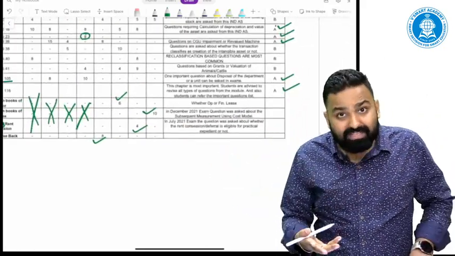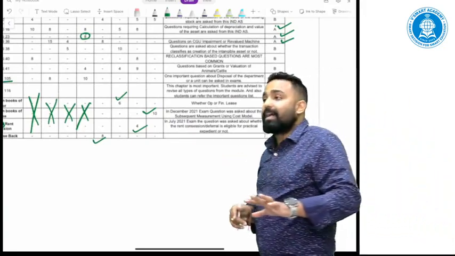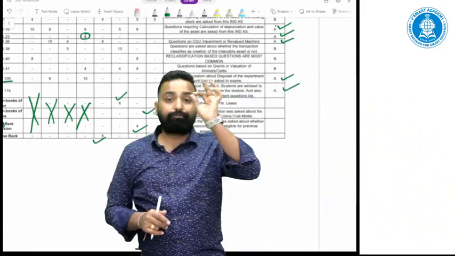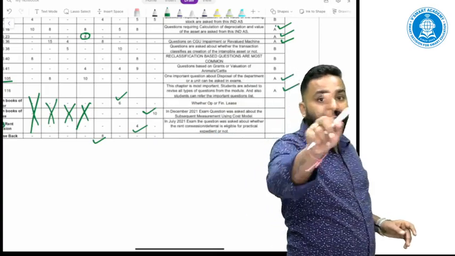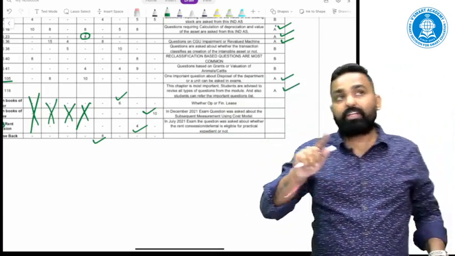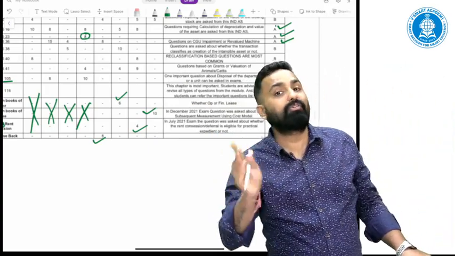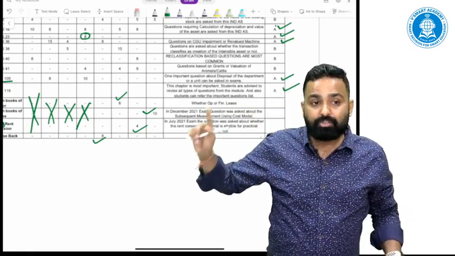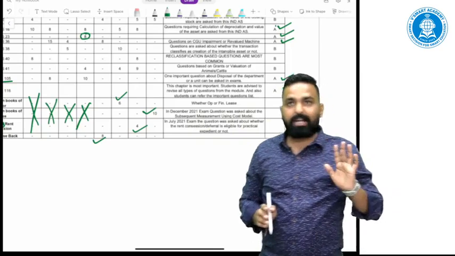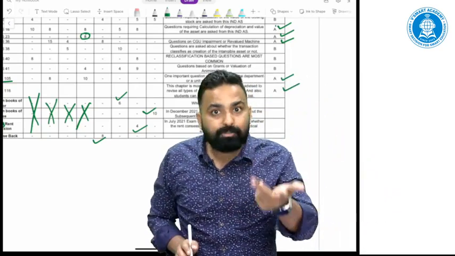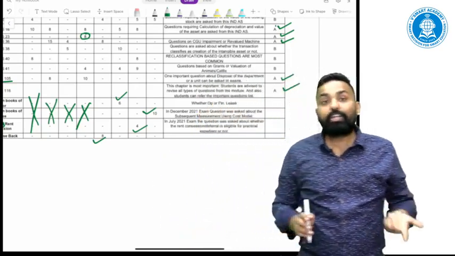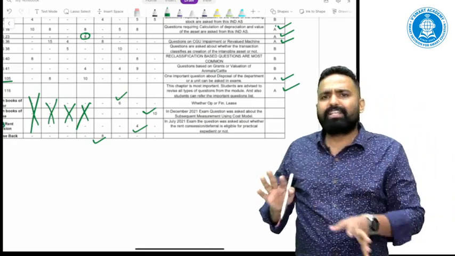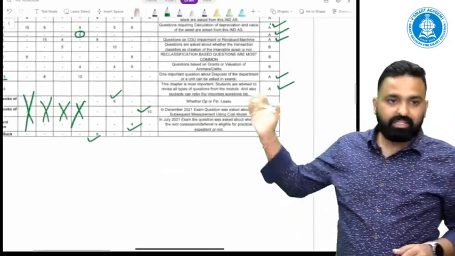For the upcoming May 22 exam, I must say, please focus on the modification part, especially the modification in the books of lessee and the modification in the books of lessor. Your focus should be on the modification part. What is not yet asked is the modification part. The sublease part is also not yet asked. So focus on these 2 especially. Okay, so this is an A category topic.